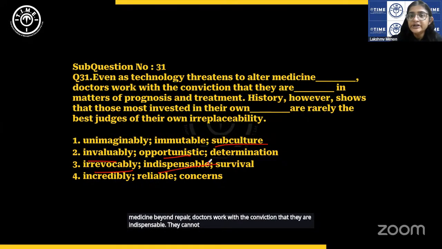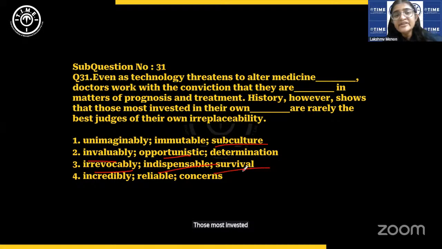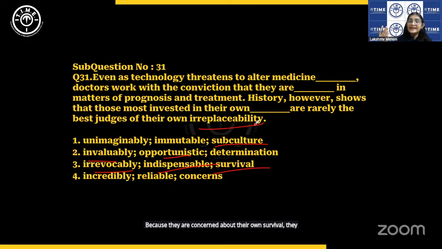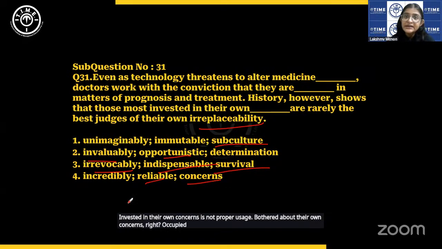They cannot be avoided in matters of prognosis and treatment. However, history shows that those most invested in their own survival are rarely the best judges of their own irreplaceability, because they are concerned about their own survival. They will not think that they can be replaced. Okay. Here, incredibly is okay, but they are reliable in matters not strong enough and invested in their own concerns. Invested in their own concerns is not proper usage. Bothered about their own concerns, right? Occupied with their own concerns. So it's also about usage.